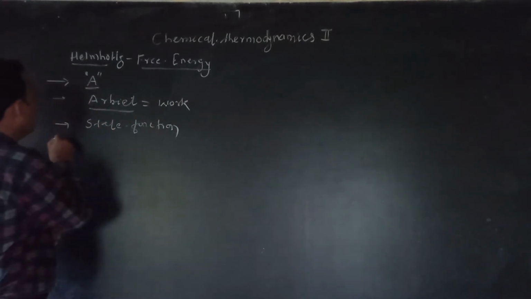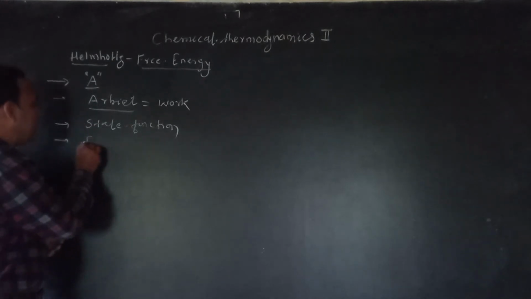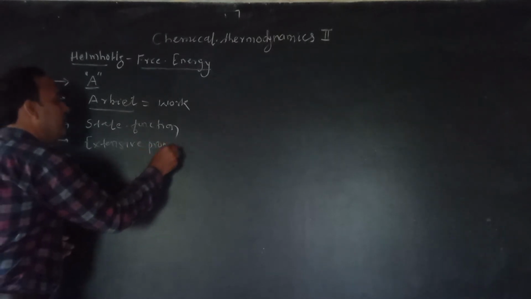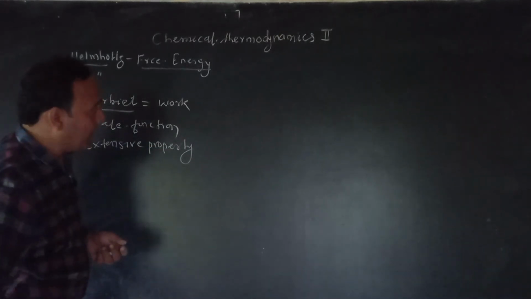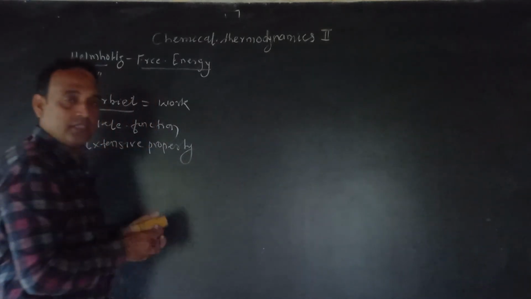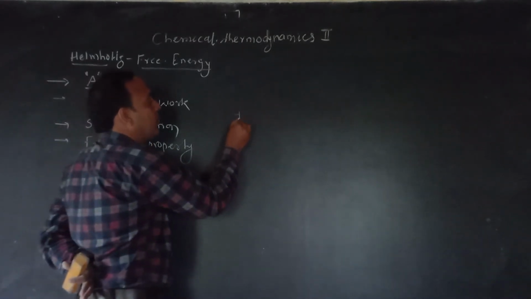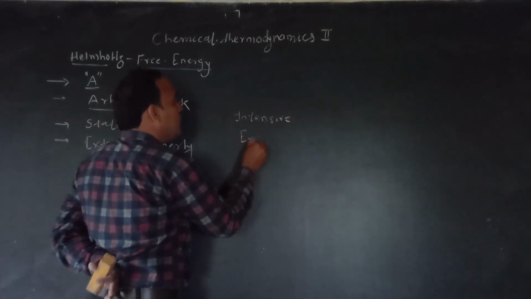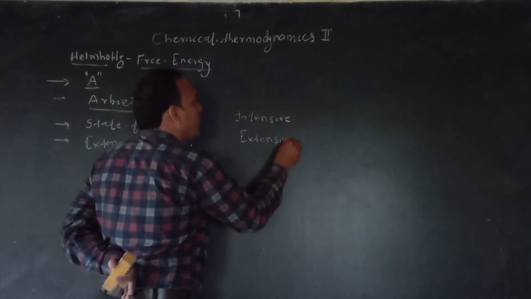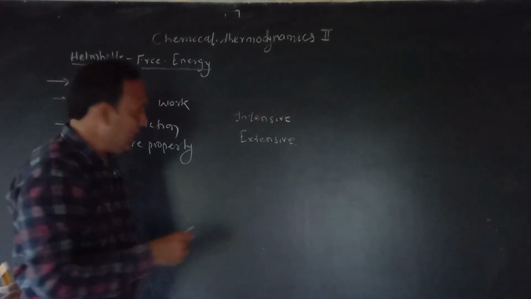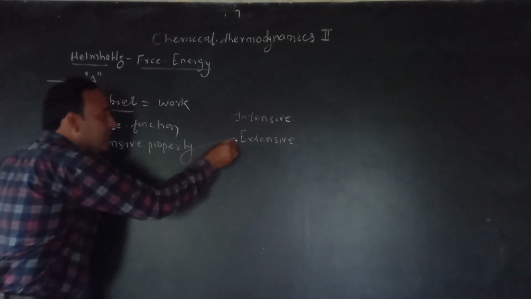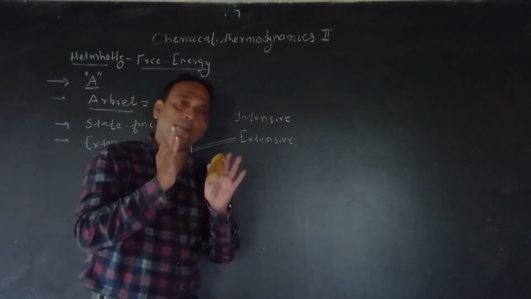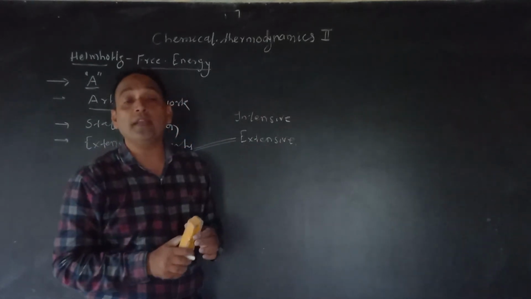Now second point, this Helmholtz free energy, it is an extensive property. Yes, Helmholtz free energy, it is an extensive property. इन थर्मोडायनेमिक्स FY में आप लोगों ने डिस्कस किया होगा. There are two types of thermodynamics property. One is your intensive property and second one is your extensive property. One is your intensive property and second extensive. Now Helmholtz free energy, it is the extensive property. But what is intensive property, what is extensive property, ये सब आपका FY में हुआ है. फिर भी मैं extensive property repeat करता हूँ.